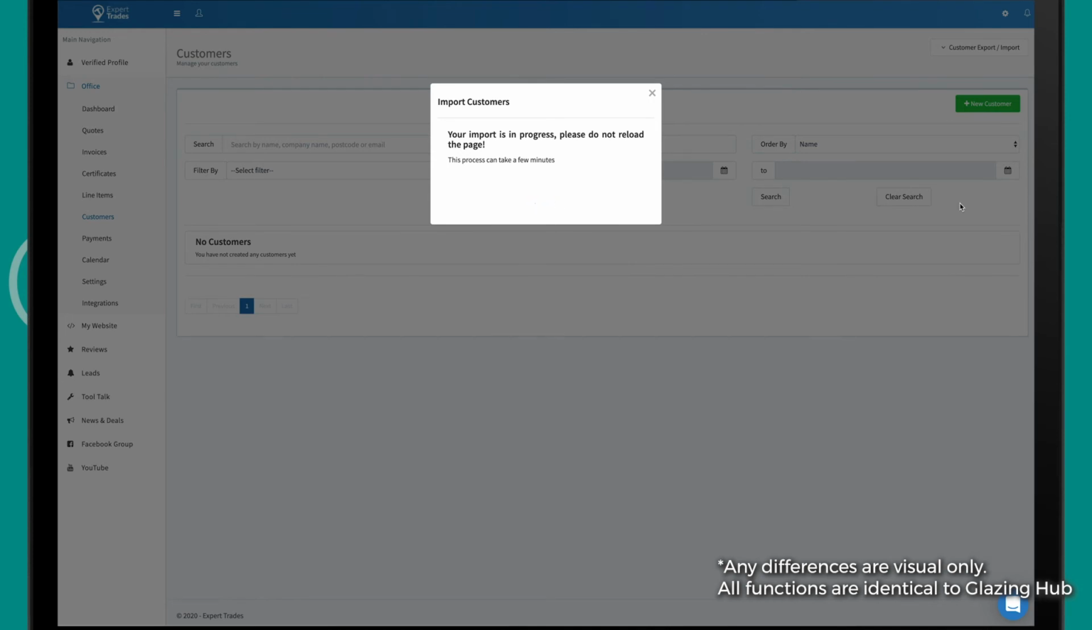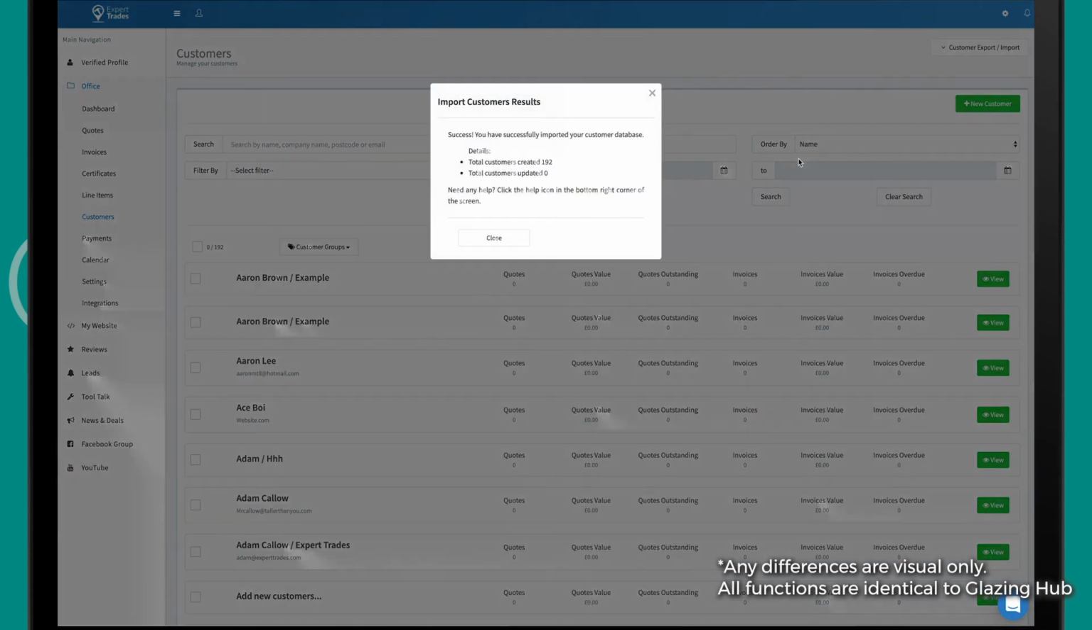Depending on how many customers you have will determine how long this will take. If you've got 20 customers, it might only take a few seconds. If you've got 2,000 customers, it could take 15 to 20 minutes potentially. It just depends on how many customers you've got. Whatever you do, just don't close the page until it's done.